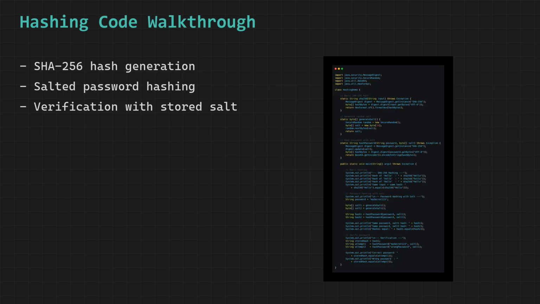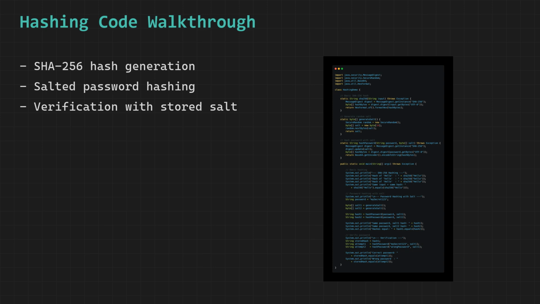We call MessageDigest.getInstance and pass the string SHA-256 to it, which retrieves and initializes a concrete implementation of the SHA-256 cryptographic hashing algorithm from the Java security framework, and this MessageDigest object serves as the engine that will perform all the actual hashing computations. We then call the digest method on it and pass the raw input bytes to it, which feeds the entire input data through the SHA-256 algorithm and returns the resulting hash as a fixed size